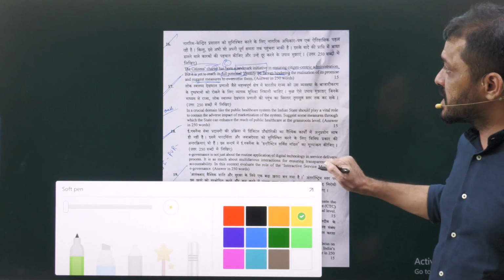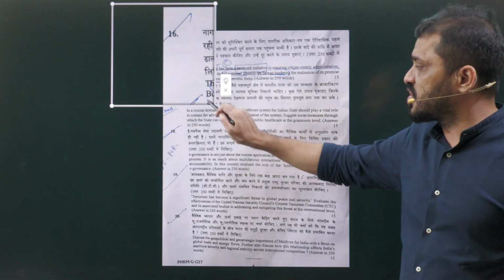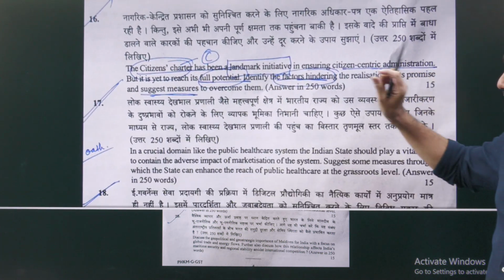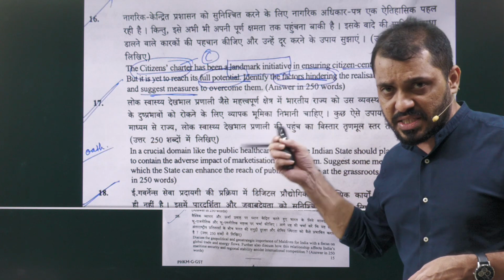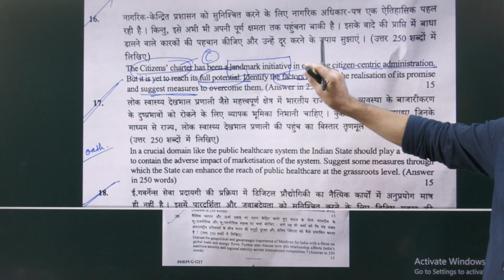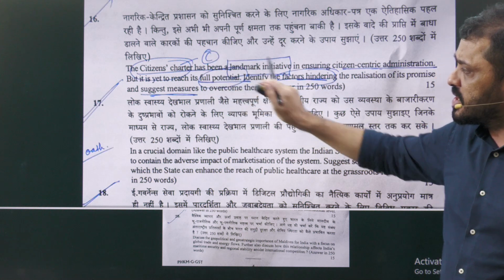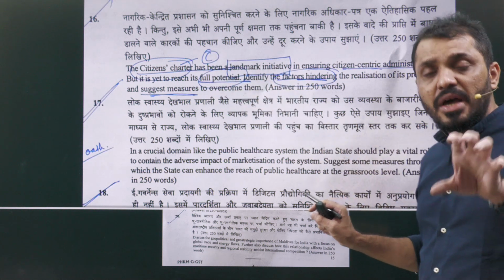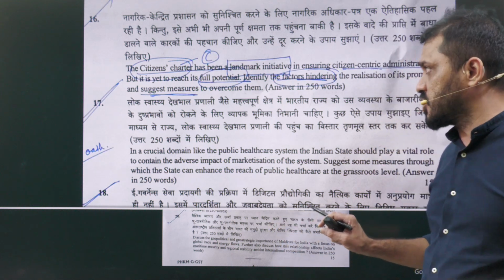Next, question number 16. This is about the citizen charter related to governance. They have given the statement that the citizen charter is a landmark initiative in ensuring citizen-centric administration. So the first sentence is about the citizen charter and its role in citizen-centric administration, but it is yet to reach its full potential. That means they are saying that the citizen charter is important, but it is unable to reach its fullest level of potential.